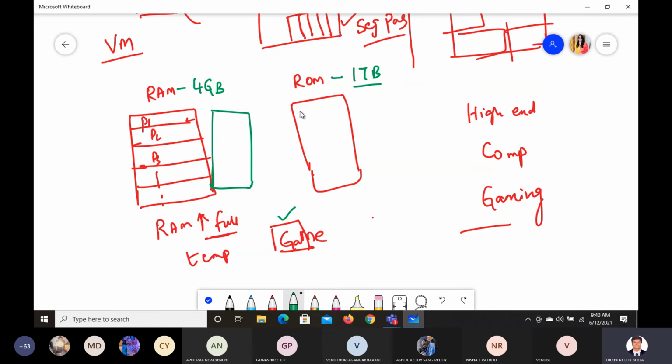So what VM will do is use that unused portion temporarily like RAM. Now out of these processes, P3 is not used frequently, so I'll put it in this space. P2 is not used frequently, I'll put it in this. So I get the space here, and now I can do the computing of gaming.